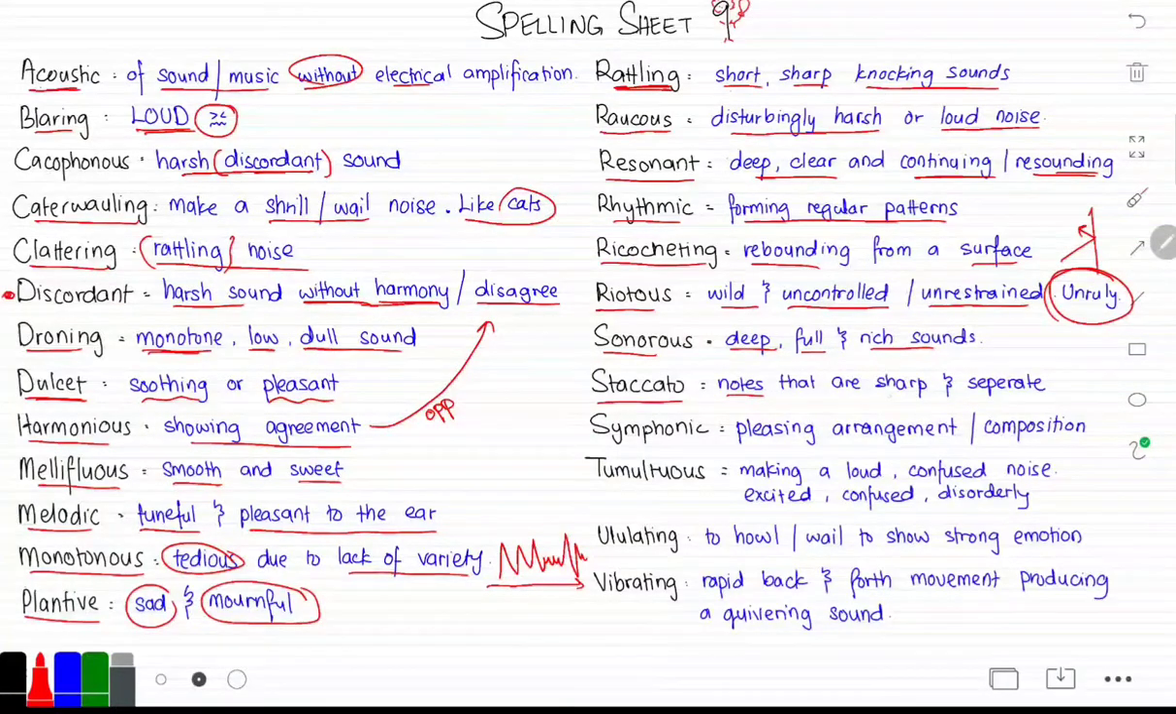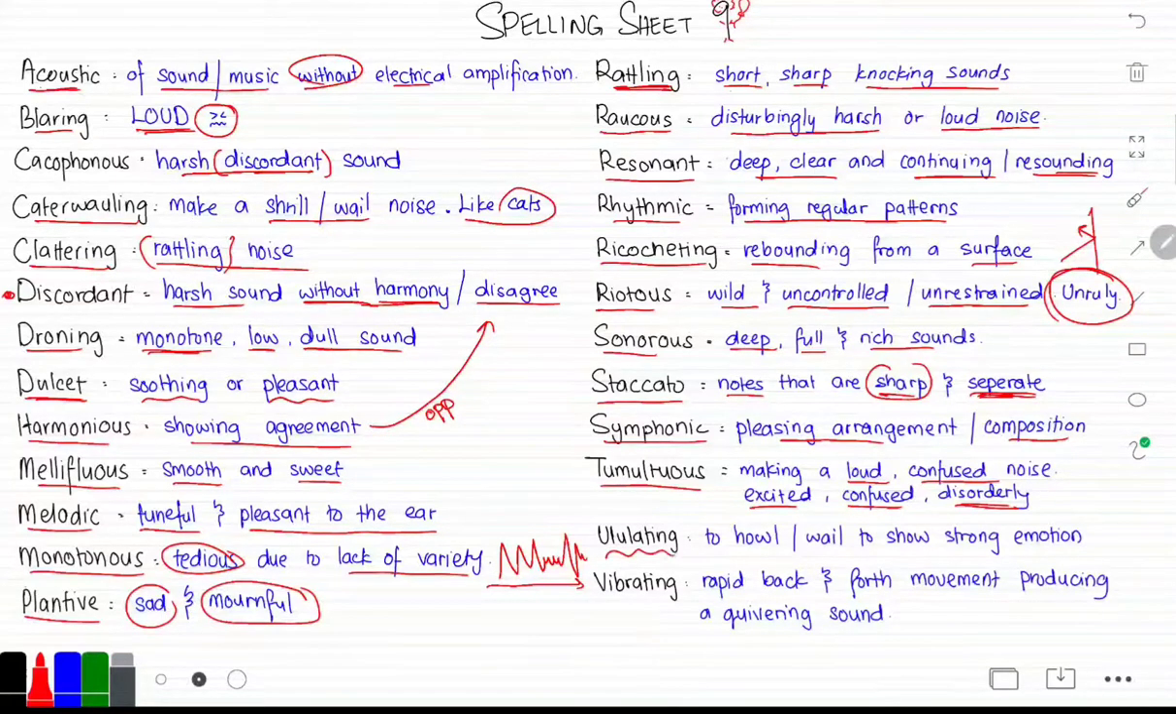Staccato is notes that are sharp and separate. Think of that, but sharper, okay? But you have to remember they are separate sounds. What is symphonic? Something that is a symphony, right? It's a pleasing arrangement or composition of music or sounds. Tumultuous is something that is loud, confused noise, or something that is excited, confused, or disorderly. Think of you being in a very crowded place and there's too much noise around you, okay?